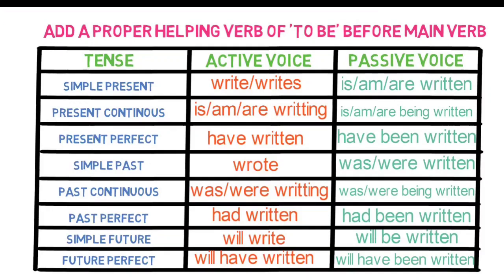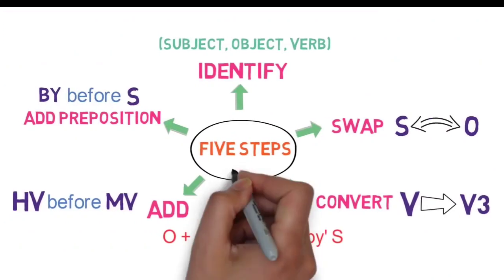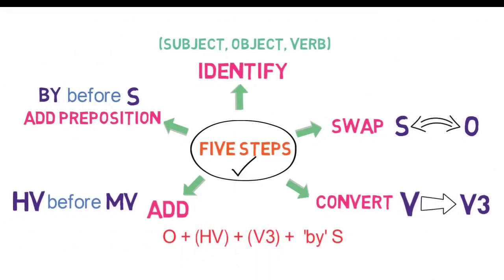That's all on active passive voice in this video. Let's revise what we have learned in this video. We defined the 5-step formula to convert any active voice to passive. First step is to identify the subject, object and verb in any sentence.